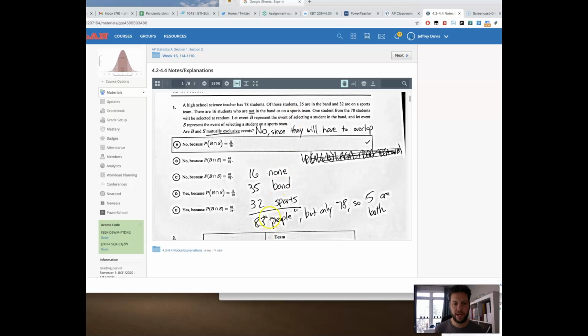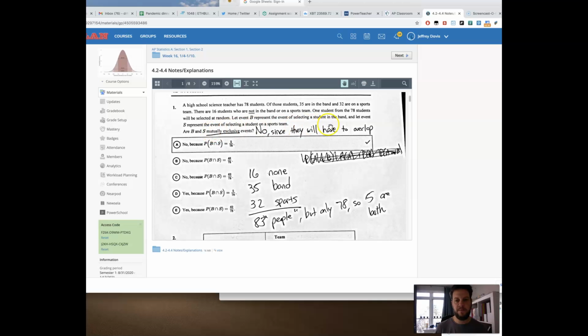So if I do 83, it's not really people, but 35 band entries, 32 sports entries, 16 non-entries. There's 83 entries for only 78 people. That means 5 people must be entered in 2 slots. So band and sports is the one we're going for there.